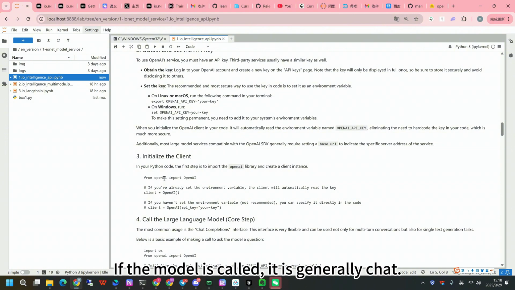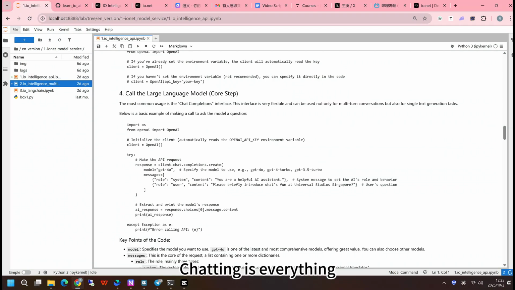If the model is called, it is generally chat. Our chat is everything. All the way through chat. That's what we usually use. Chat completions. There is a messages parameter here. This is some of the most basic usage. This is the model: which model to use. These are the messages. This is the response. This content returns something.